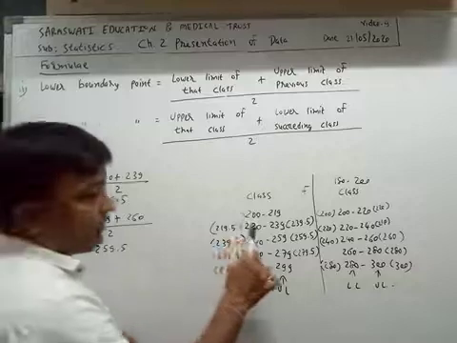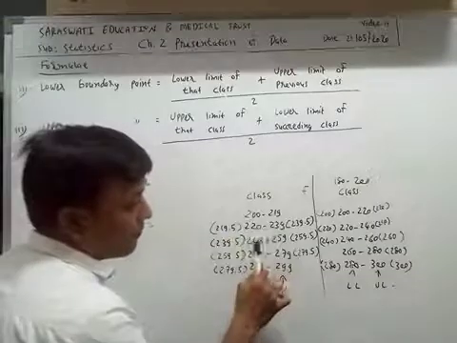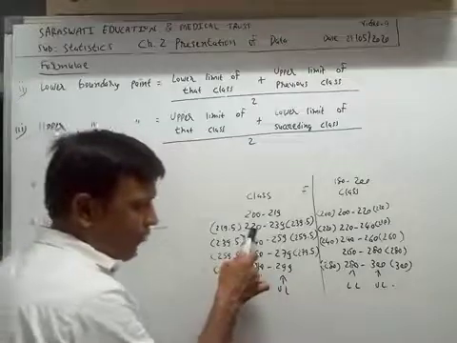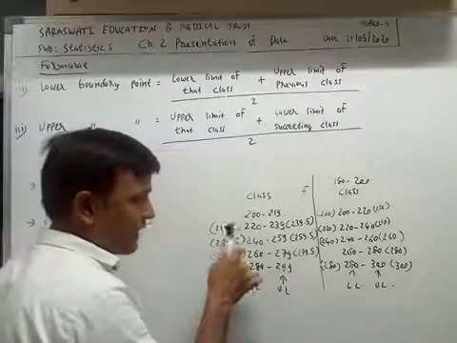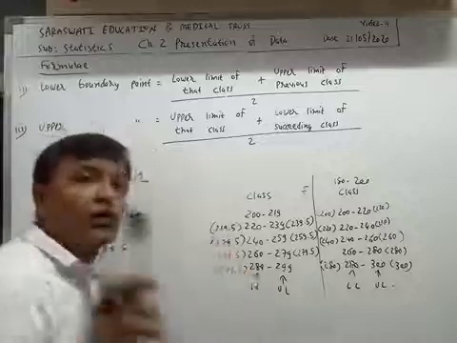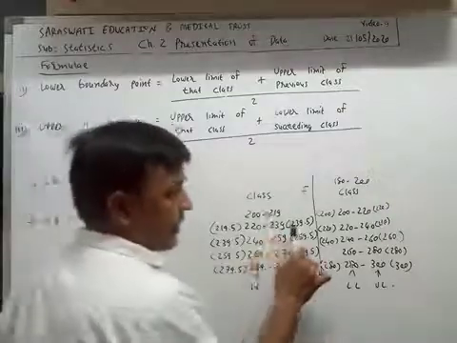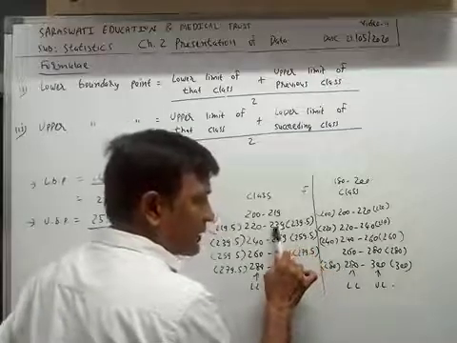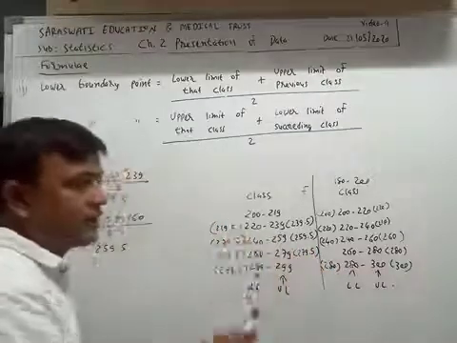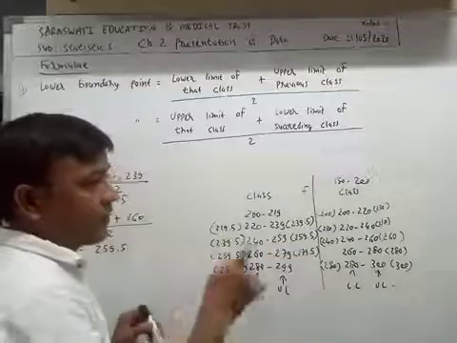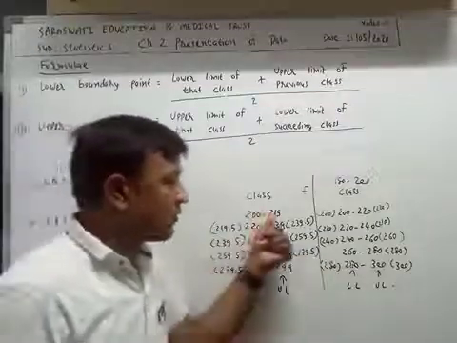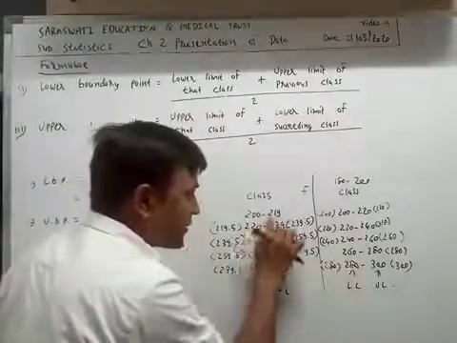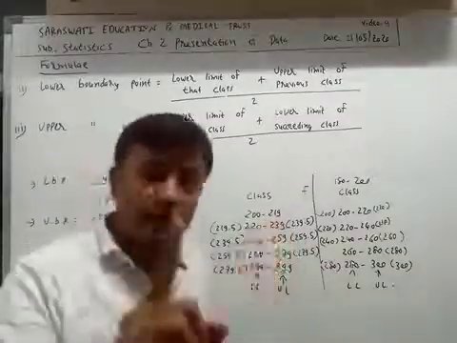But in this type of classes or distribution, we subtract 0.5 from this value to get the lower boundary point and add 0.5 to this value to get the upper boundary point. But the condition is that the difference between these values is 1.